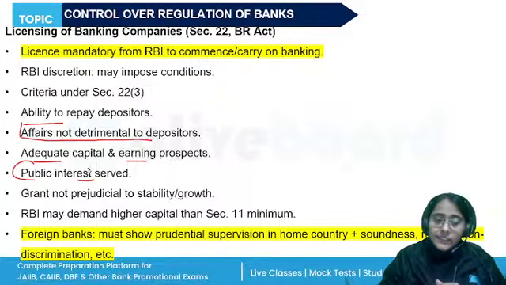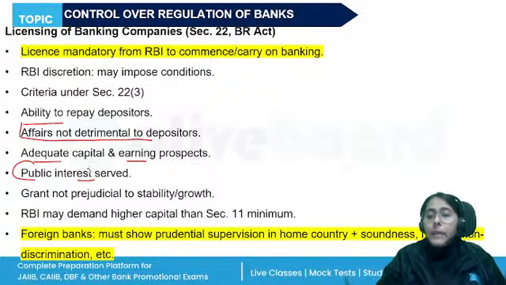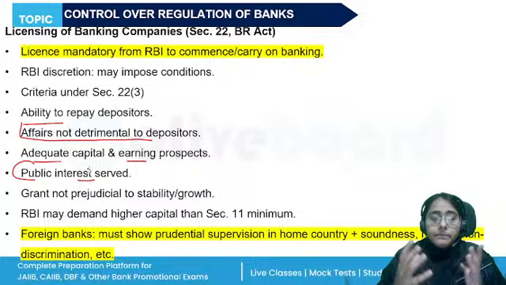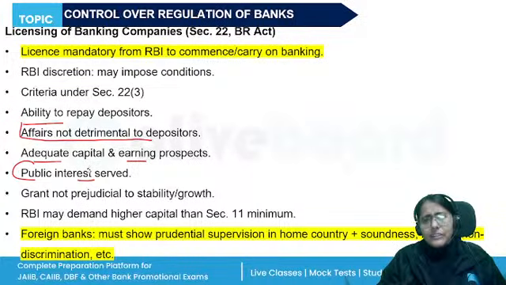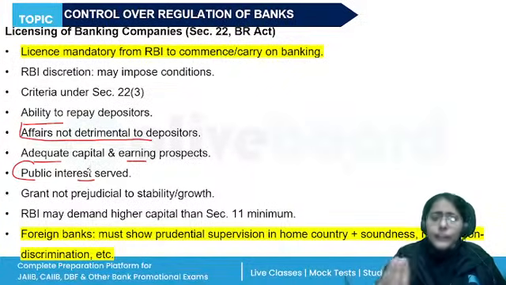Similarly, a foreign company also has to apply to RBI for a license when setting up its wholly owned subsidiary or a branch in India. They will have to fulfill prudential supervision in their home country. Then RBI will check that the economic relations between India and that home country are peaceful and good.